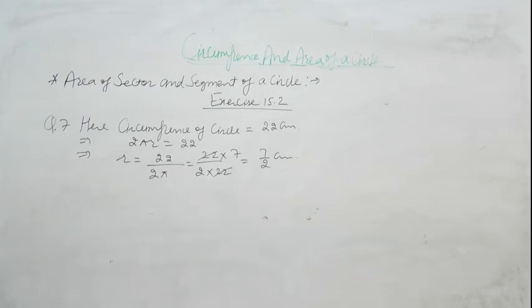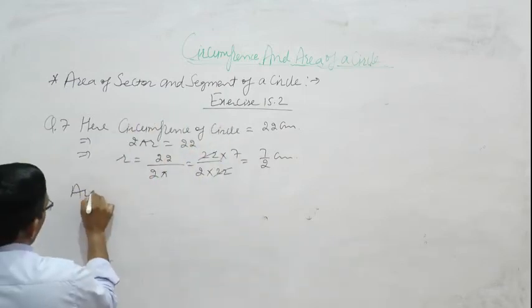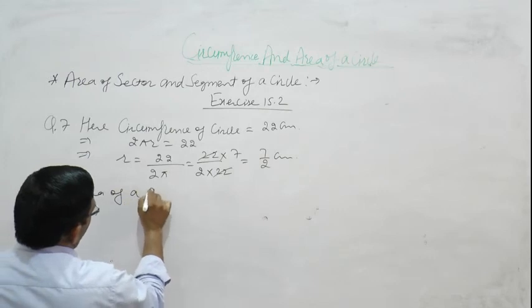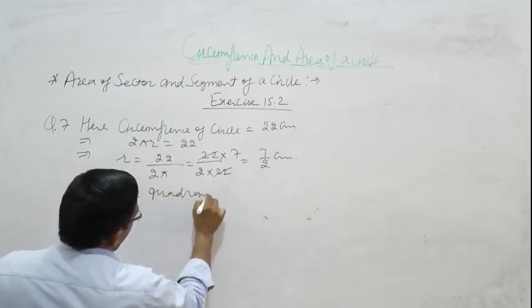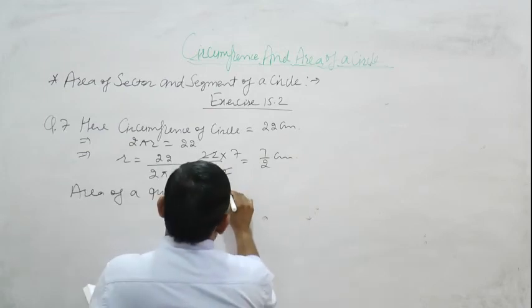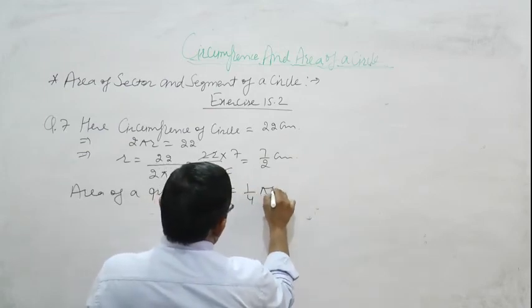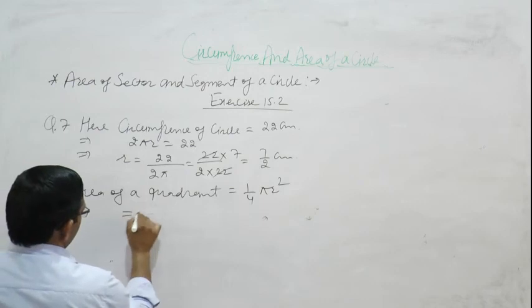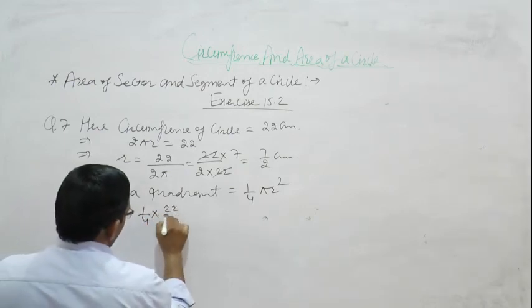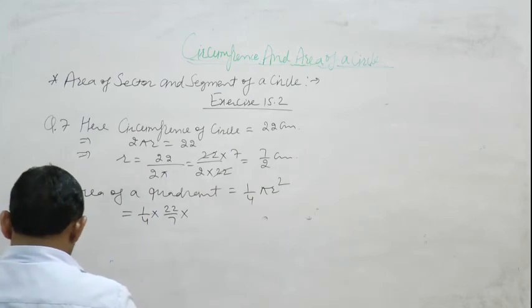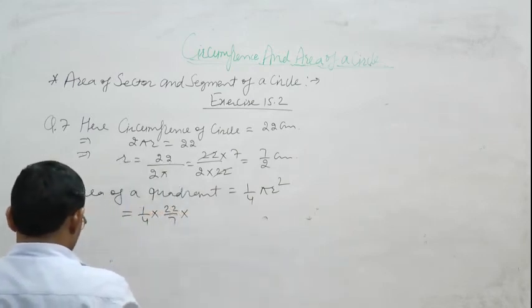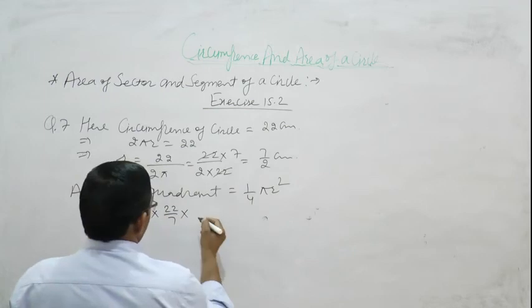Find the area of its one quadrant. Circle has 4 quadrants. So area of a quadrant is equal to 1 upon 4 pi r square, is equal to 1 upon 4 multiply 22 upon 7 multiply r. R is 7 upon 2 centimeter.